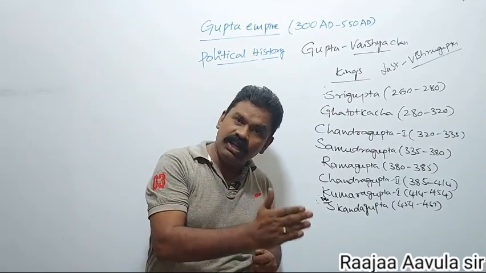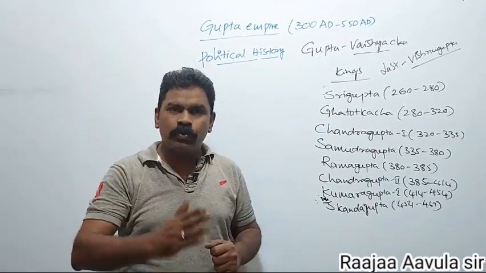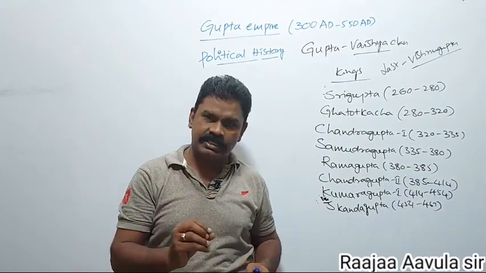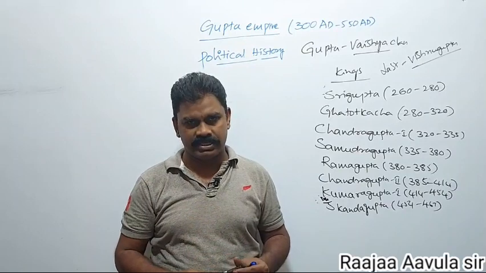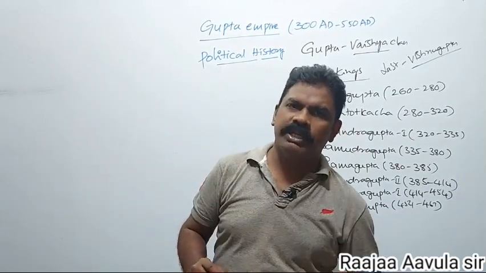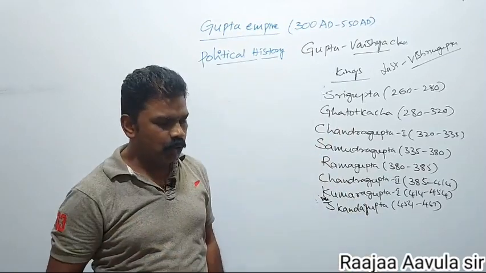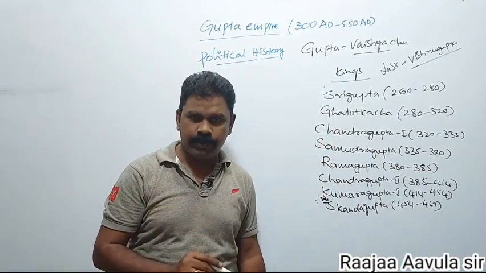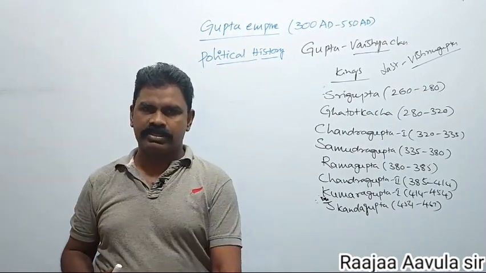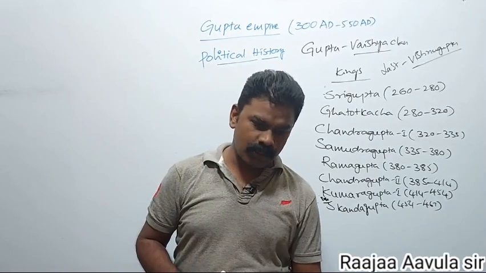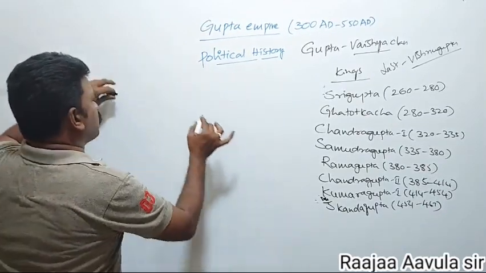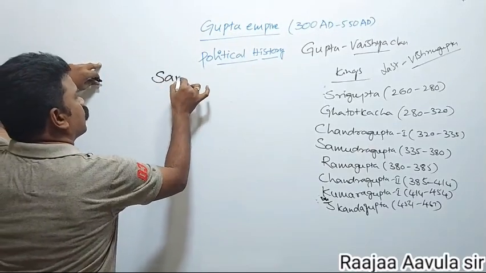He was not only the first Gupta ruler, but also the first Indian ruler who started the Indian monetary system, that is the Gupta monetary system. He issued gold coins during the Gupta period. You have to remember that. Gold coins of the Gupta period are called Suvarnas. After the death of Chandragupta I, Samudragupta came to the throne.